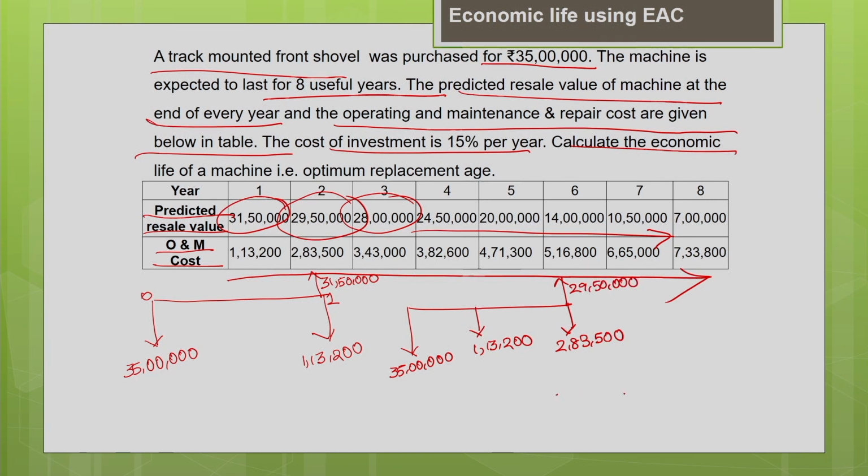Similarly, draw the cash flow diagram for the third year. The purchase price is 35 lakh. This is year 1, this is year 2. Year 1, the operating cost is 1 lakh 13,200. Year 2, it is 2 lakh 83,500. Year 3, it is going to be 3 lakh 43,000. At the end of year 3, if I am going to sell the machine, the salvage value, the resale value, is 28 lakh.